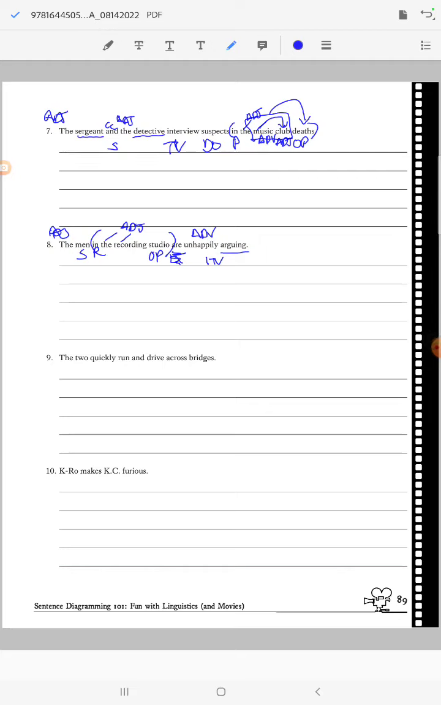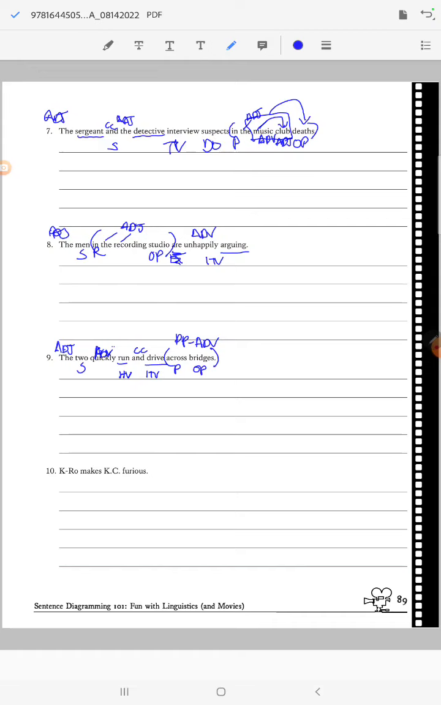Moving on. What do we have? Oh, the two. So two is my subject, the being an adjective. Which two? The two. They're going to run and drive. So those are both intransitive verbs. Looks like we just have a compound situation here with a coordinating conjunction in between. They're going to quickly do it, so that's an adverb, telling me how they ran and drove. And then across bridges, prepositional phrase, so preposition, object. And then what is this prepositional phrase doing? Well, it's telling me where they ran and where they drove, making it an adverb.